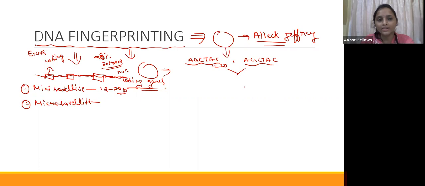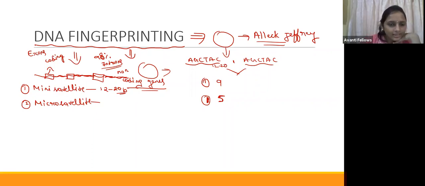Different humans differ. For example, in chromosome 1, if you have this type of repeat about 9 times, in my DNA, in chromosome number 1, I have only about 5 repeats. So that is called variable number of tandem repeats.